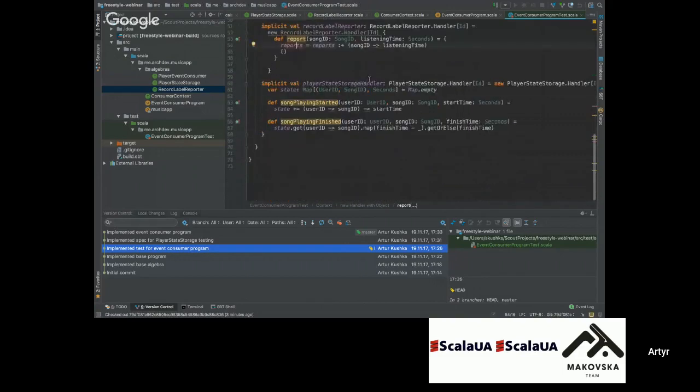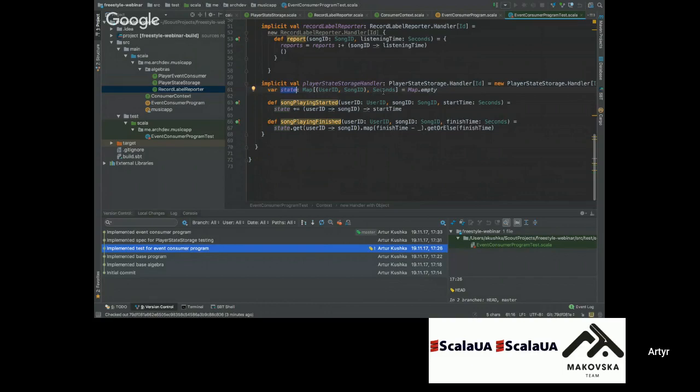Third handler is the player state storage handler, the place where we will copy the logic of our client. So every time a client starts listening to music, we will store it in this state, and when he finishes, we will be able to calculate.